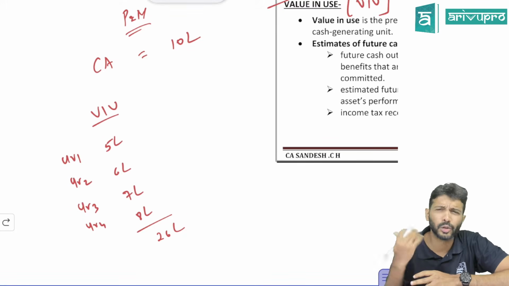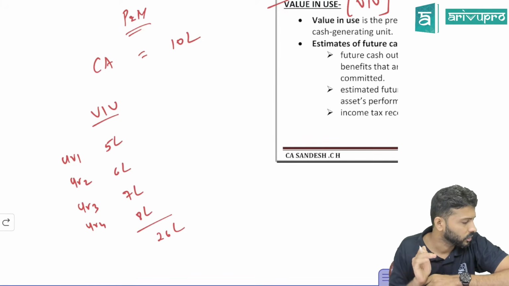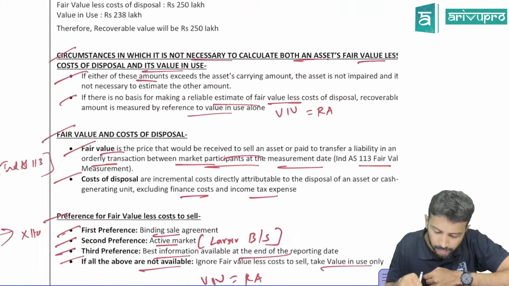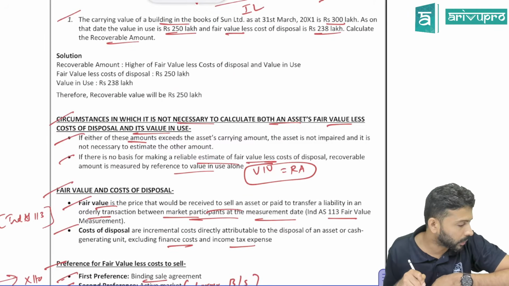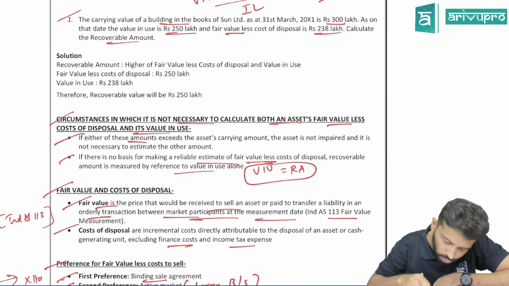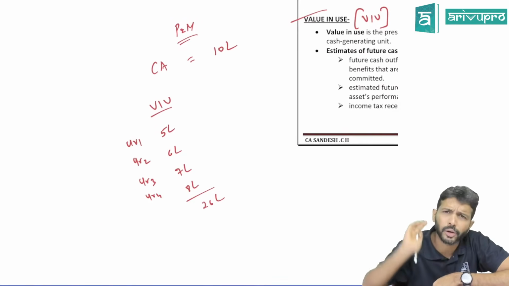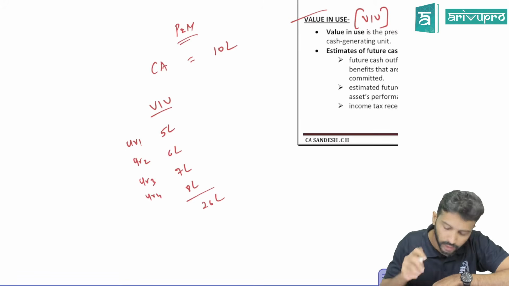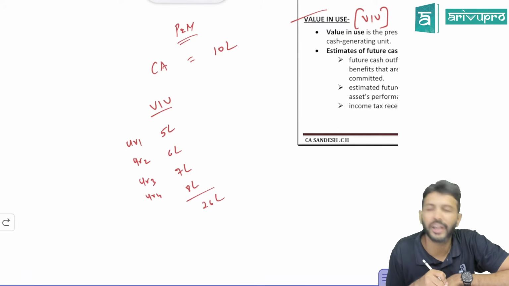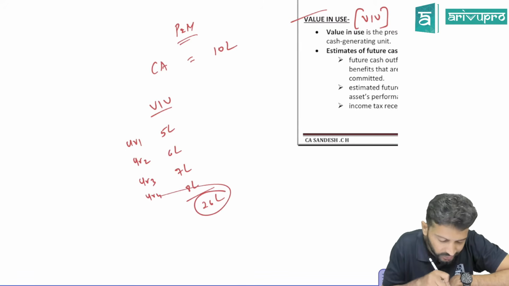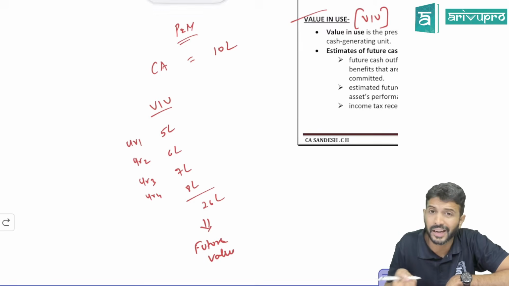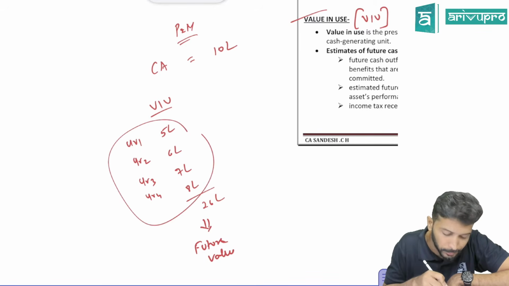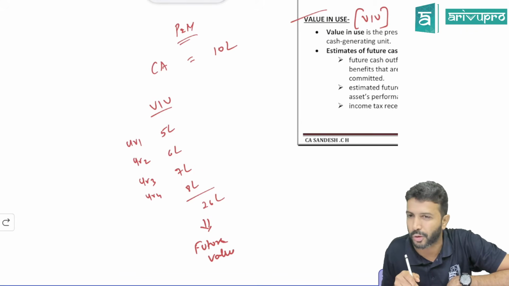Why can't I take this 26 lakh as RA, sir? I told you, fair value you cannot find out due to some reasons. We have already learned that if you are not able to find out fair value, then value in use itself you can take as the recoverable amount. That we have already established. So in this case, let's assume fair value you cannot find out. Now tell me, can I take 26 lakh? Absolutely not. Why? Is this 26 lakh the present value or the future value? Future value, correct? This 26 lakh benefit I will get not immediately but over a period of 4 years.